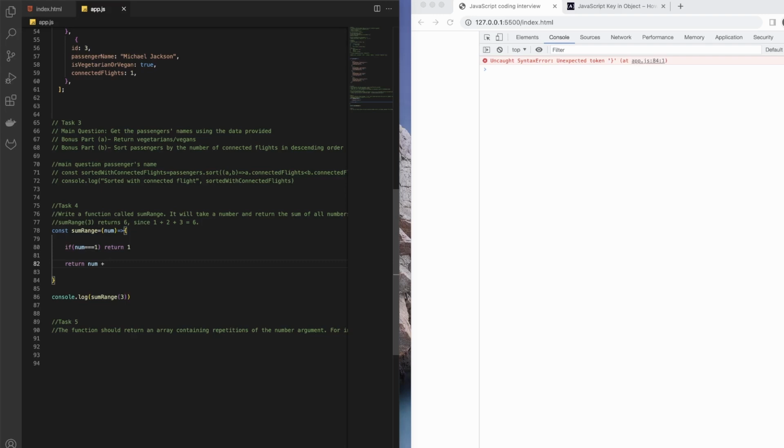So we have to call the same function inside that function. Okay, so the idea is if I do some range here, then what I need to pass here is whatever number minus, because we have already handled the first case, so that should be 1. Now if I save here, you can see already the answer is 6, and if I put here 4, we get 10. If I put here 5, we should get 15. If I do 6, we should get 21, and so on.